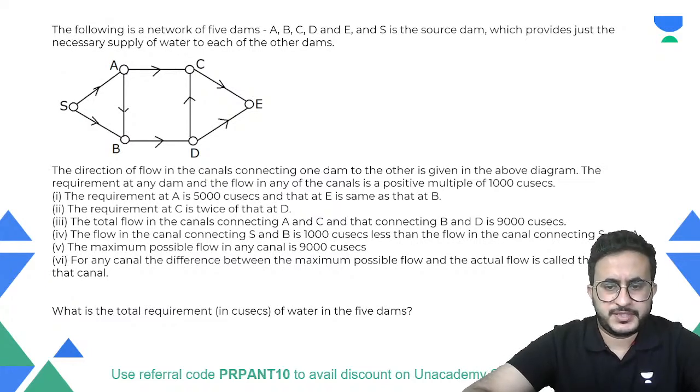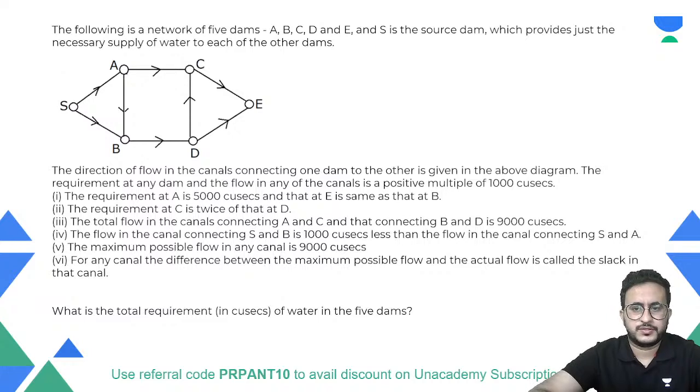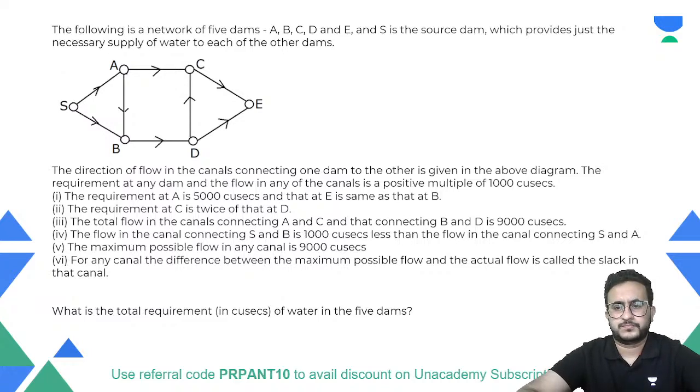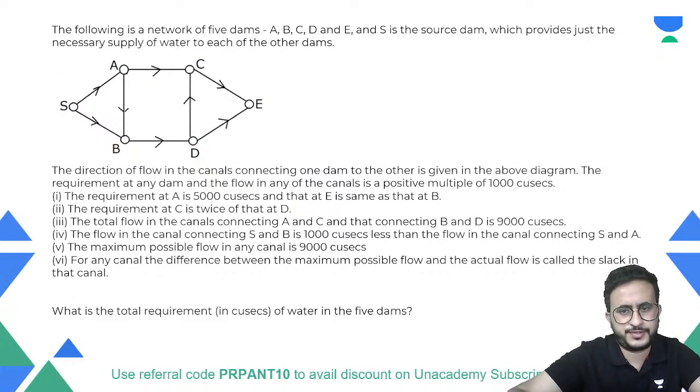Some text might be missing, so I'll hide myself or reduce myself so that you can see the text here. Okay, so Rajiv has not solved. No problem, we will solve the set. It is easy, not so difficult.